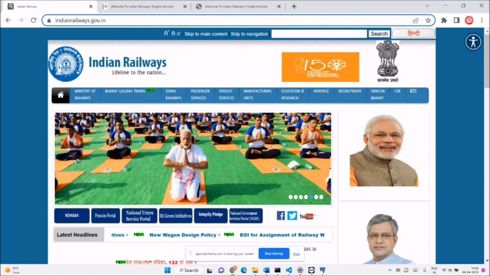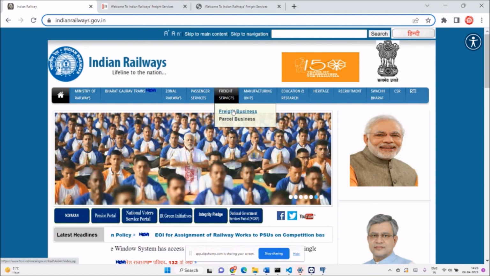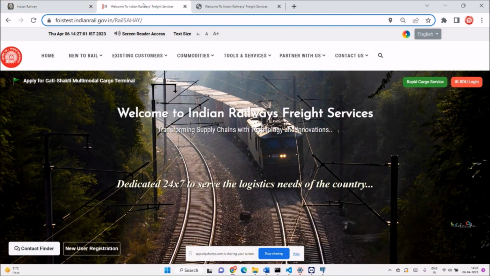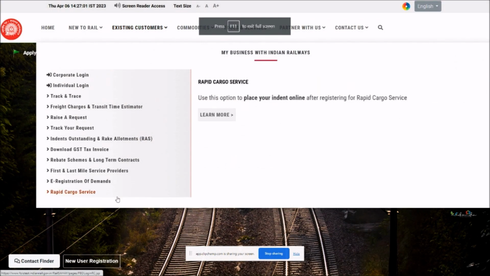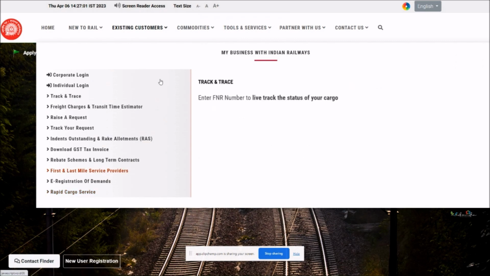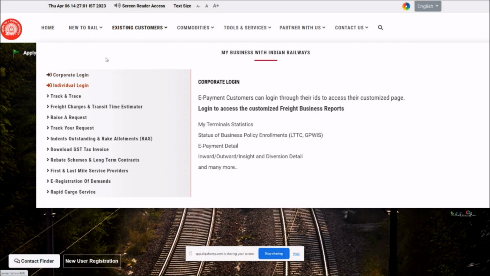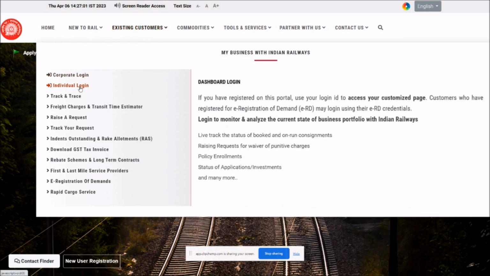The Freight Business Development Portal can be reached from indianrailways.gov.in, Freight Services, Freight Business tab. Now, this portal has the facility to apply for the online waiver of damage and wharfage charges. How could you go about that? Existing customers, individual login. Login with your credentials.